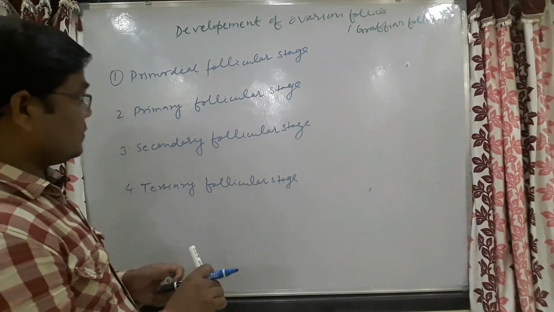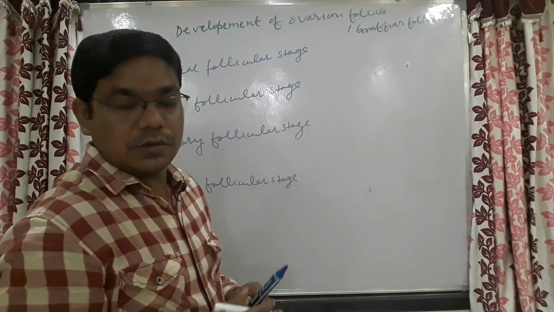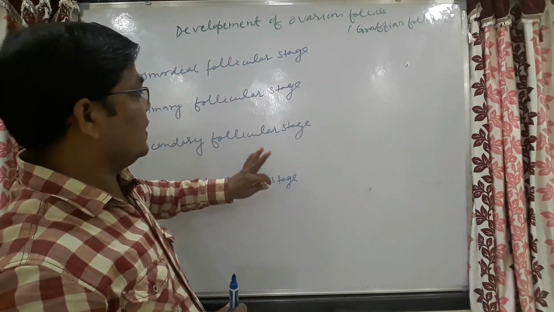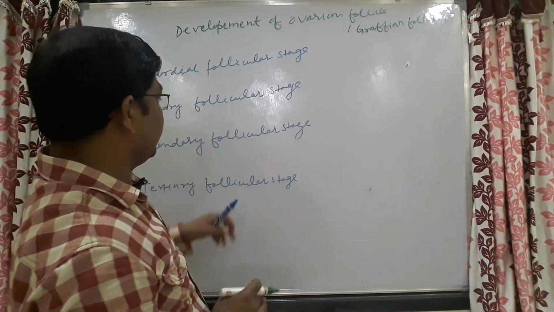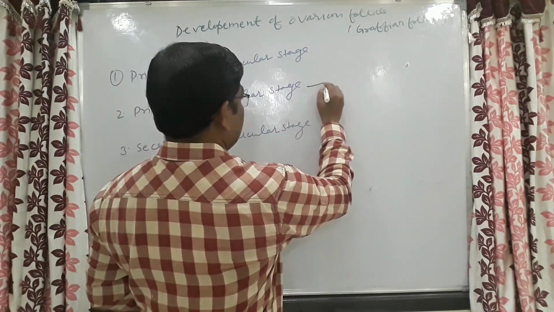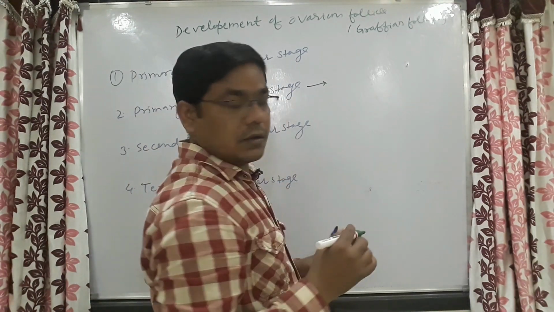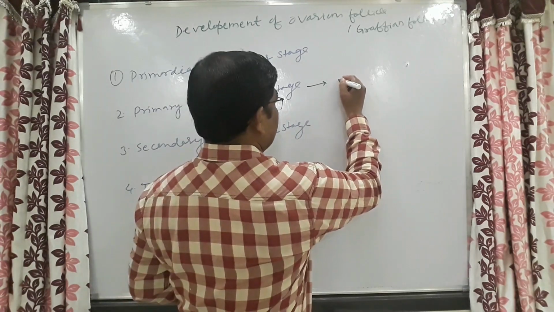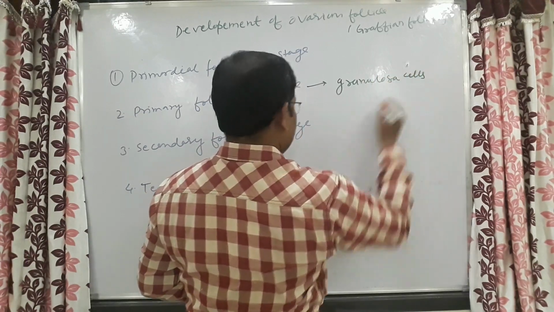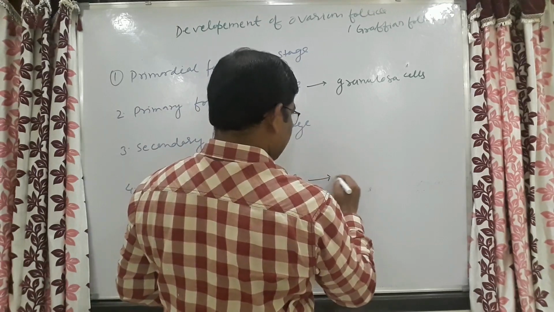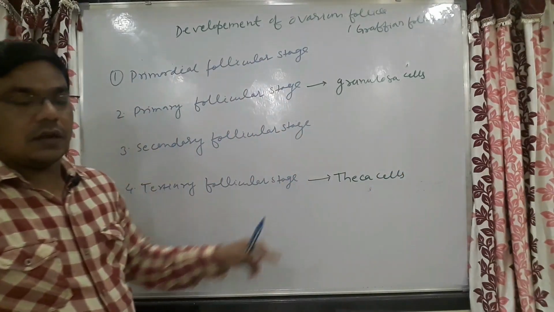Here my main aim is, if I summarize this whole follicular development in 4 points, then in the primary follicular stage what I have to form is granulosa cells, and in the tertiary follicular stage I have to form theca cells.